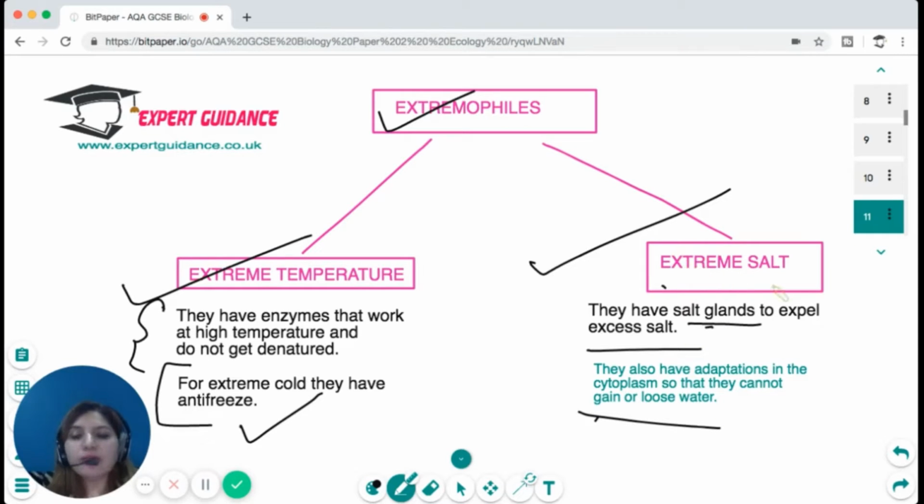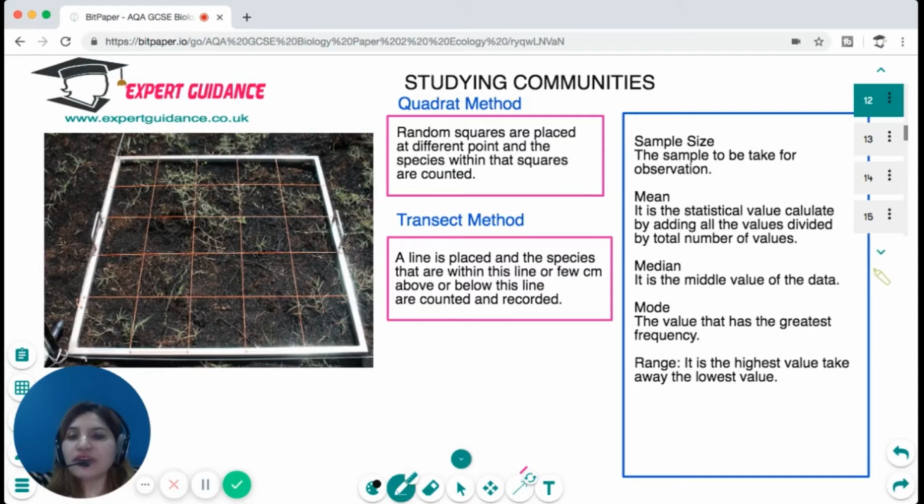Okay, so I hope the different plant and animal adaptations are clear to you. Now, what are the various ways in which we can study the distribution or the abundance of living organisms?